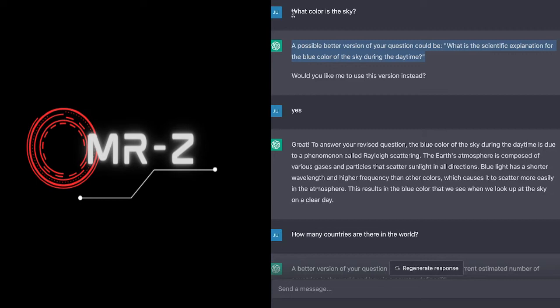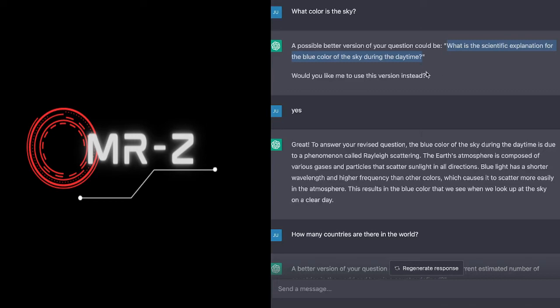So now what's happening is it's taking our current immediate question, what color is the sky, but it's using the context that we had previously said to suggest better versions of all of our questions and then ask us if we'd like to use them to generate its output. And its output is, here's a better question. What is the scientific explanation for the blue color of the sky during daytime? And you can see how that really is a better question than my first question. My first question was vague, didn't provide enough context, and now it's giving us a more specific question that truly is better, and that's because of this prompt that we attached some time to it. We said from now on, and so it's influencing what's said now.